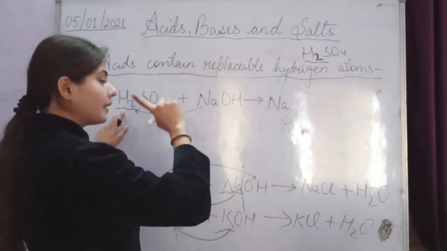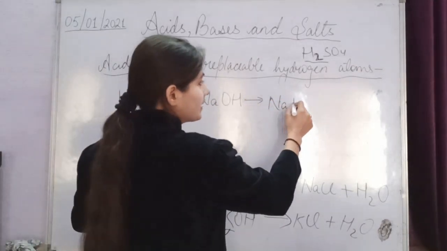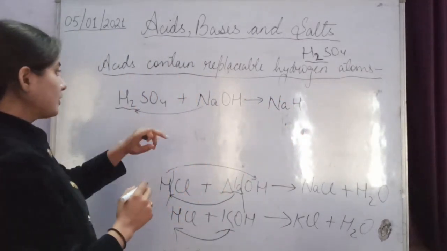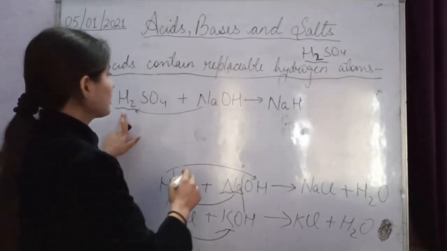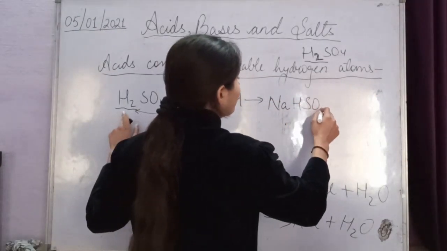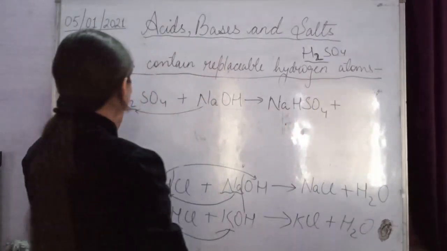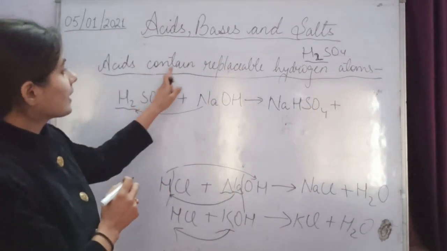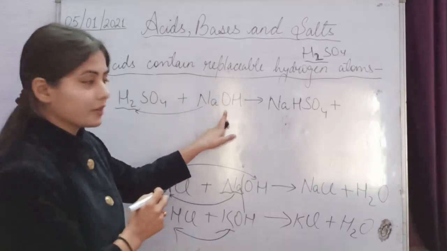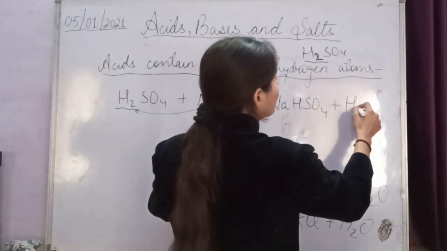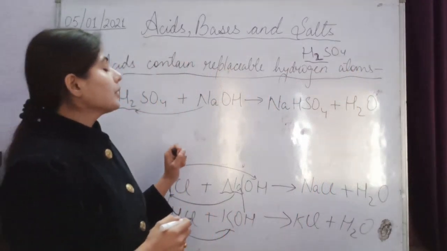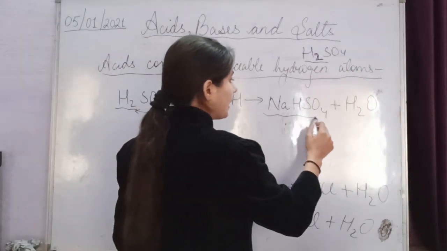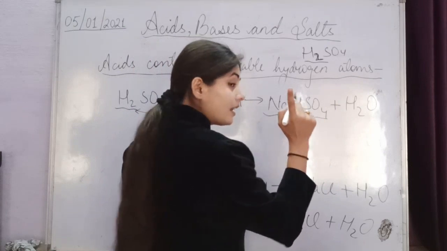One hydrogen is replaced by one sodium, so only one is left in this compound. The hydrogen which is replaced will come here and combine with this OH and form H2O. Got it? Now you can see that in this compound one hydrogen is still left.